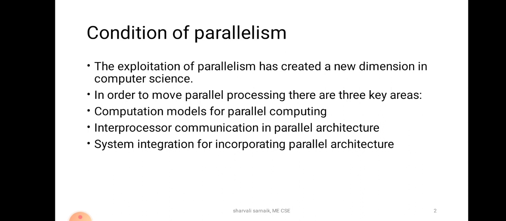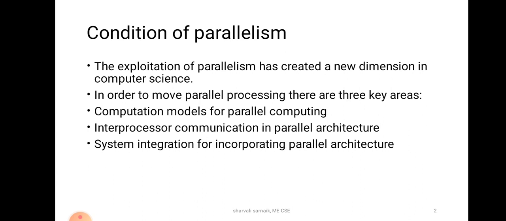So basically the objective of this lesson is that the advantage of multiprocessors lies in parallelism in the program being exploited and implemented using multiple processors. Thus, in order to implement parallelism, we should understand the various conditions of parallelism. Now, what are the various bottlenecks in implementing parallelism? For full implementation of parallelism, there are three significant areas to be understood, namely computation model of parallel computing, interprocess communication in parallel architecture, and system integration for incorporating parallel systems.